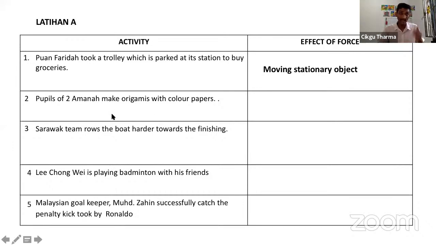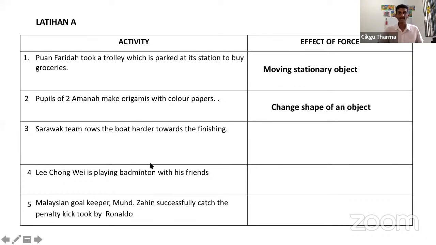Okay, number 2. Pupils of Tu Amana make origamis with color paper. You know origami, they take the paper, they fold it, they make something like this. This is called some of the origamis, right? Now, what happened? The paper was like this. Then when you apply force, it becomes like this. So what is the effect of the force here? Change shape of an object. So we change the shape of the object.